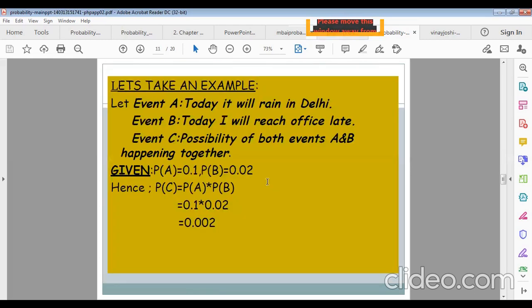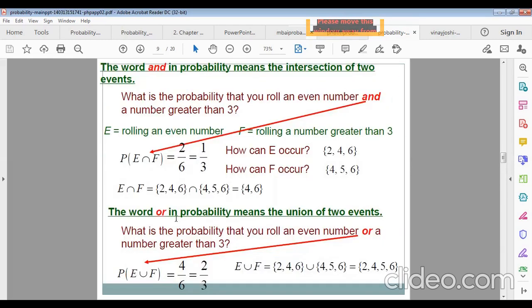So the word or in probability means the union of two events. Remember it. We use or for union in set notation. So we can write an example as, what is the probability that you will roll an even number or a number greater than 3? You must know, the sample space for an even number is 2, 4, 6, and union means or.